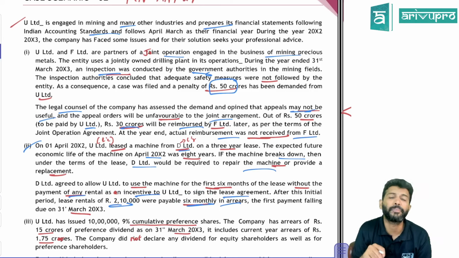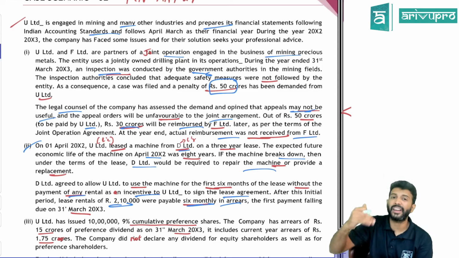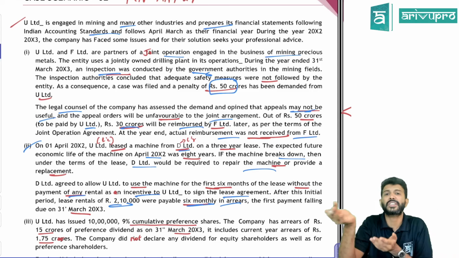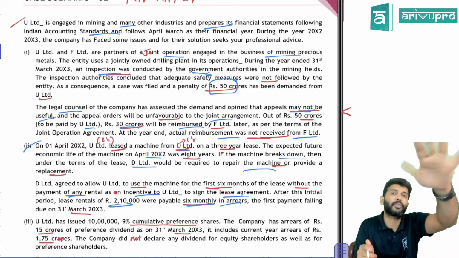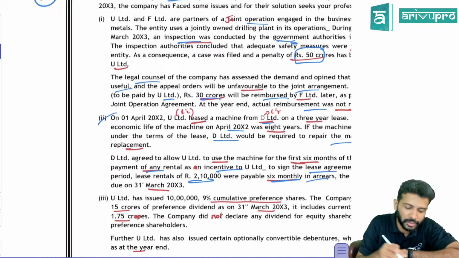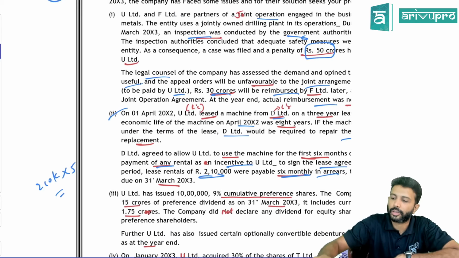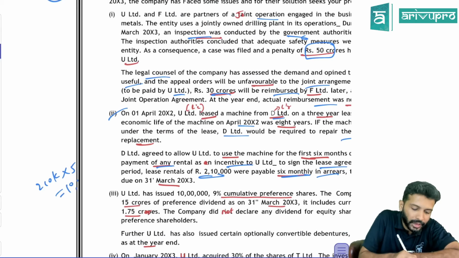How much is the lease term? 3 years. In 3 years, if you're paying lease rental on a half-yearly basis, it means totally there have to be 6 payments. But for the first 6 months, the lessor told you don't have to pay any payment. That means the payment will only be for how many payments? 5 payments totally you will make of 2,10,000 each. So that means the total payment will be 10,50,000.